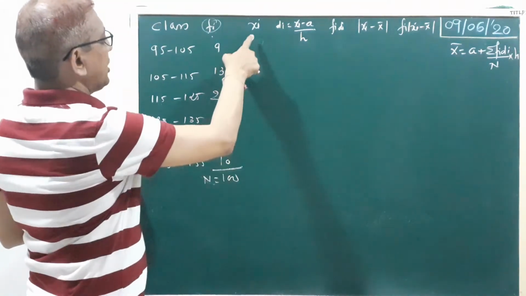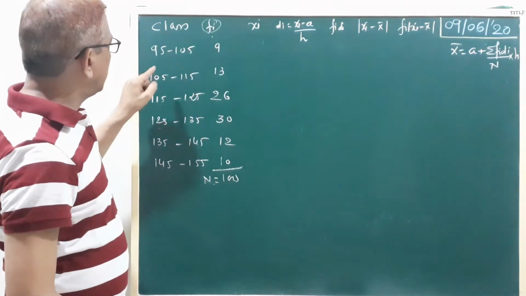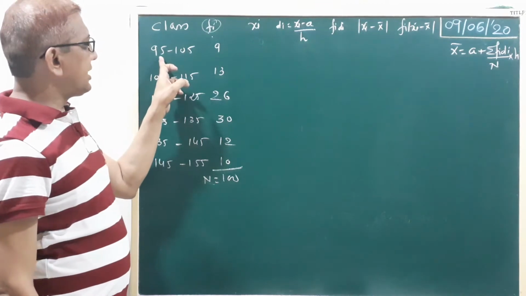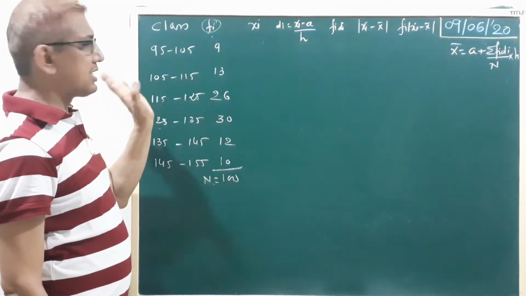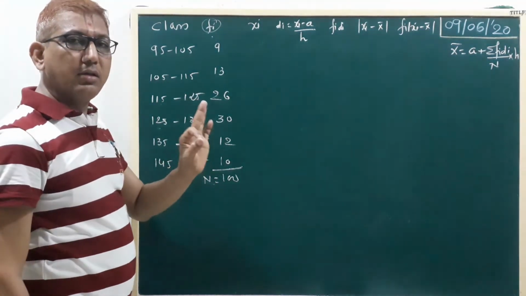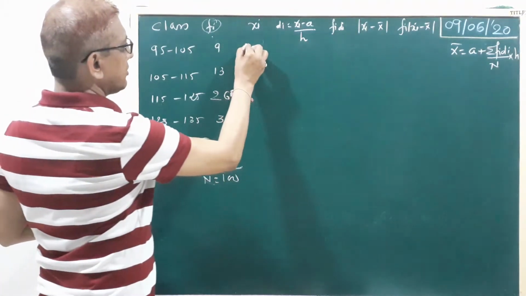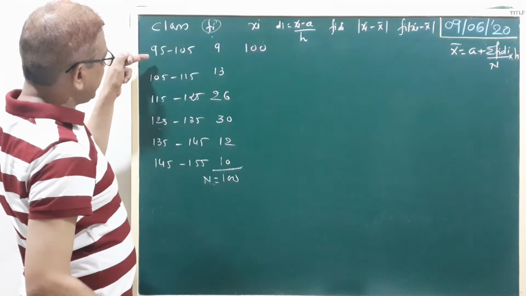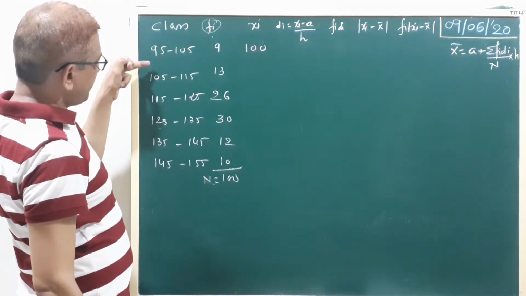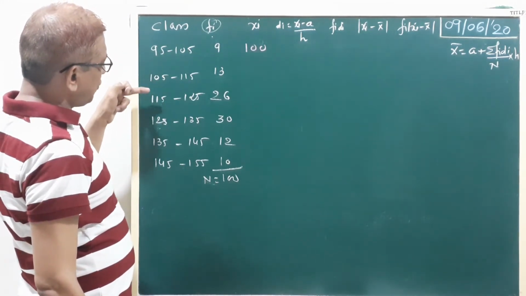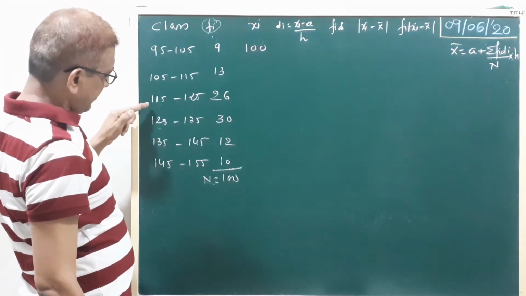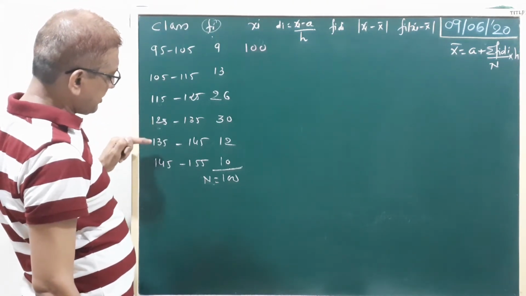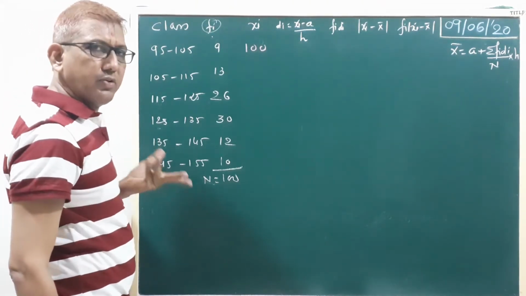Okay. Now xi is the middle value. Here lower limit 95, upper limit 105. 105 plus 95, 200, divided by 2. Here we write 100. Okay. Now class length, look here. Which number is added? 95, 105: 10. 115 plus 10, 125. 125 plus 10, 135. 135 plus 10, 145.